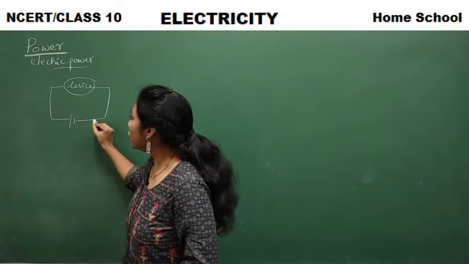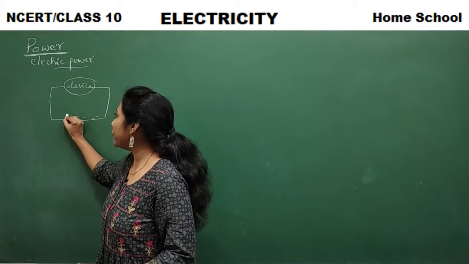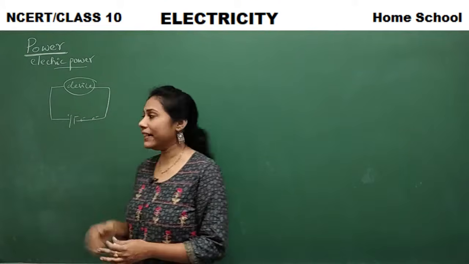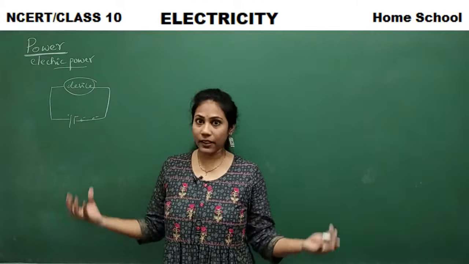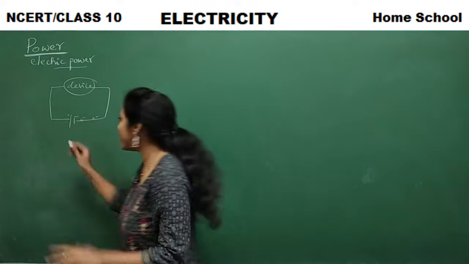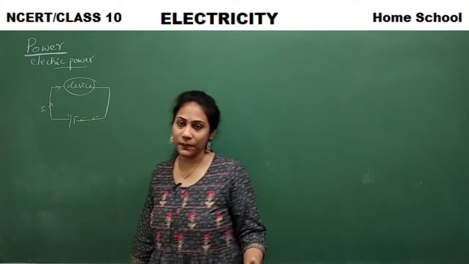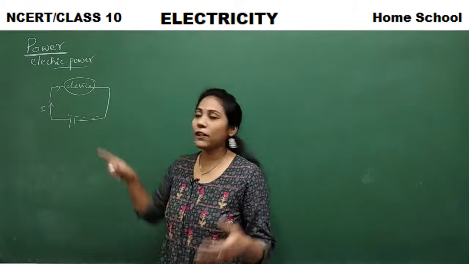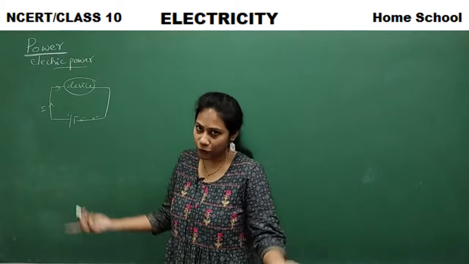The moment electrons start flowing from the negative end of the battery to the positive end, the electrons flow through the device, and current flows. So the device will work. We all know this, the basic one. Current flow we have to show in the opposite direction. Whenever electrons flow, current flow is observed. Electron flow is nothing but current flow.